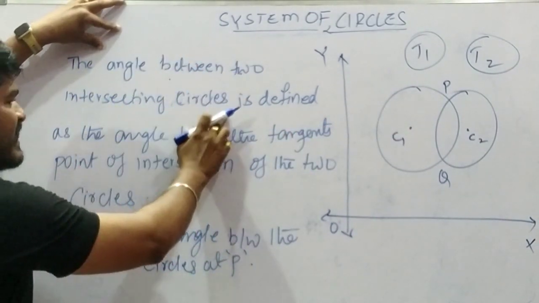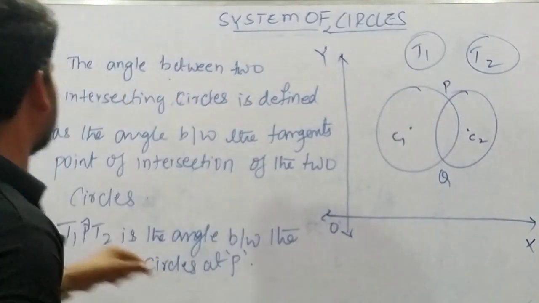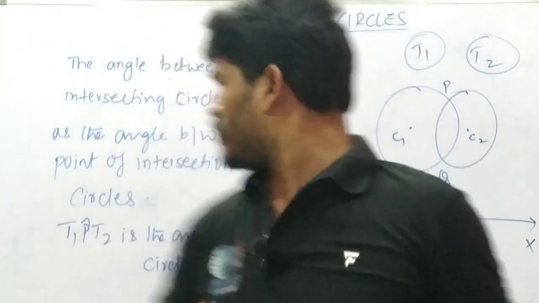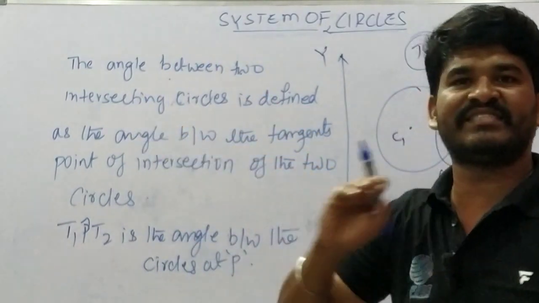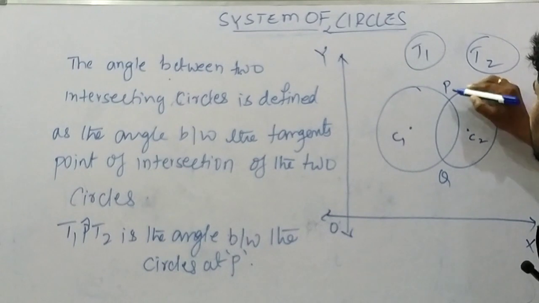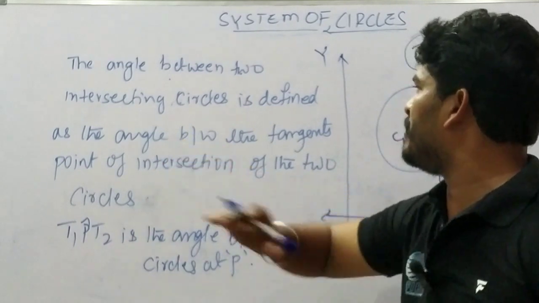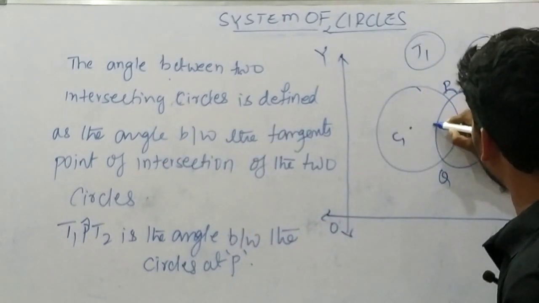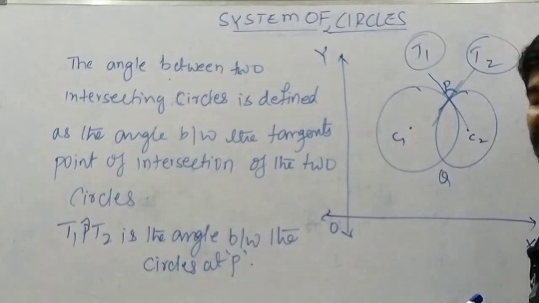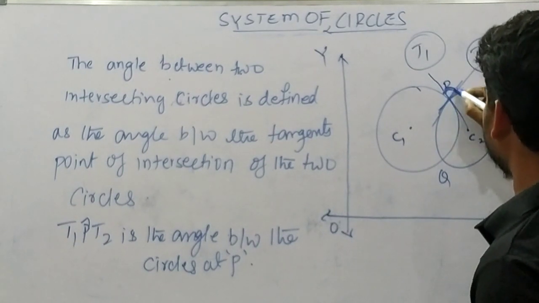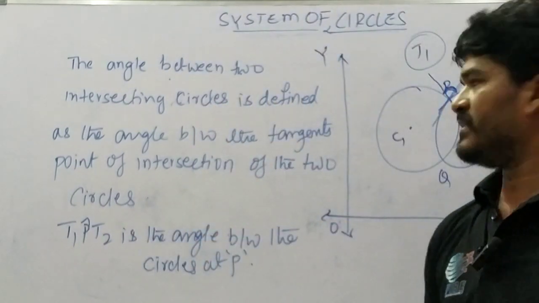Here, the angle between two intersecting circles is defined as the angle between the tangents at the point of intersection of the two circles. Here T1 and T2 give the angle between the circles at the point P. This is called the system of circles. Here at P we are going to find the angle between the tangents. This is the tangent of the second circle, and this is one more tangent of the first circle. The angle between the two circles at P is theta. Assume this is theta.